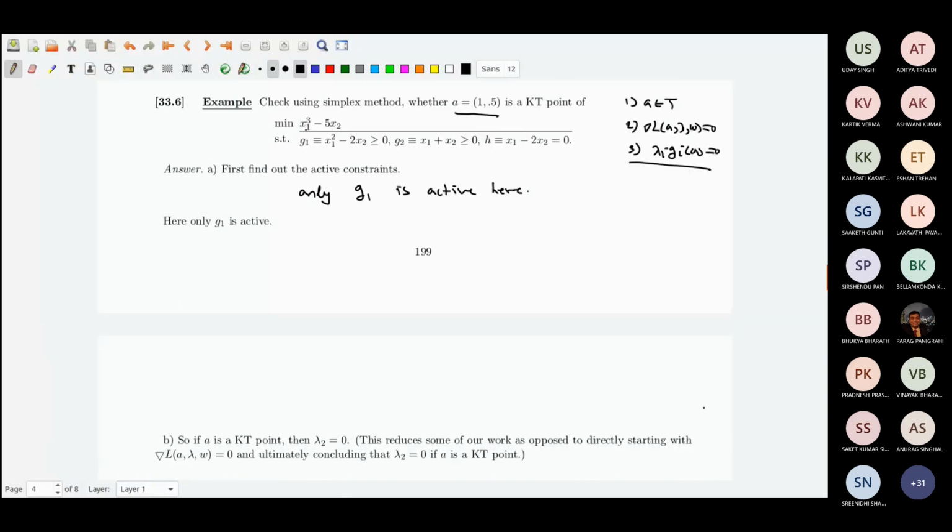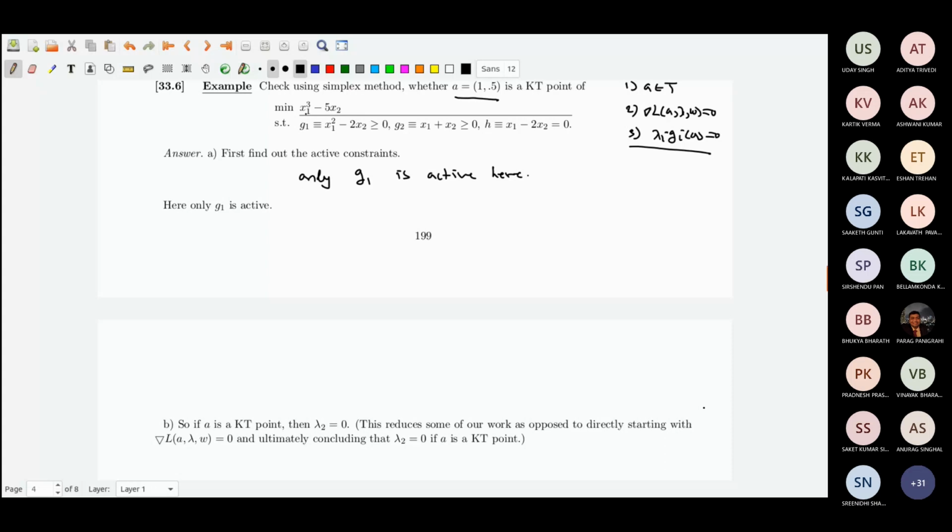So if A is a KT point, then lambda 2 is equal to 0. This is what I was trying to explain. This will reduce some of our work, as opposed to starting directly, otherwise if you first solve it, it will take time. So don't do that.